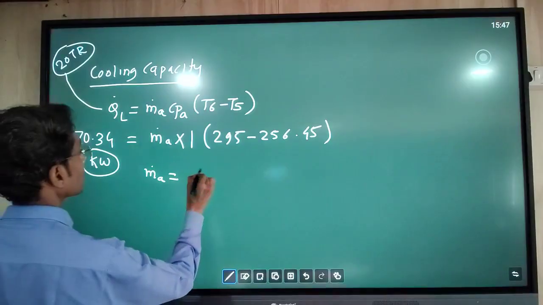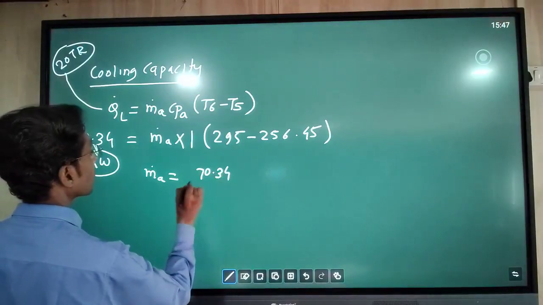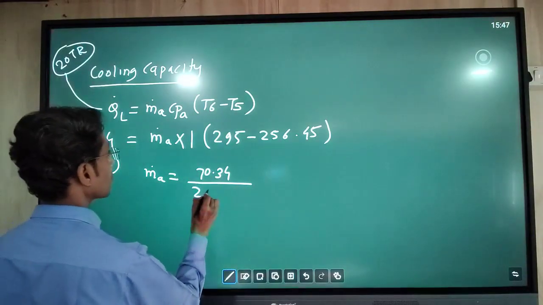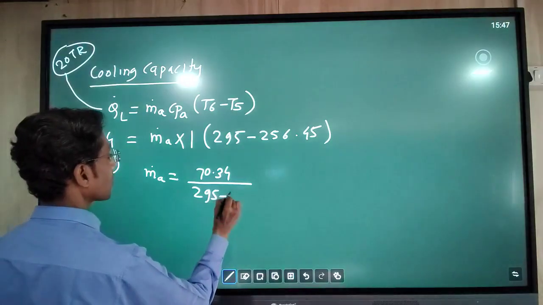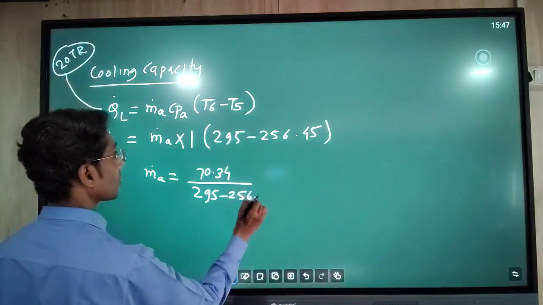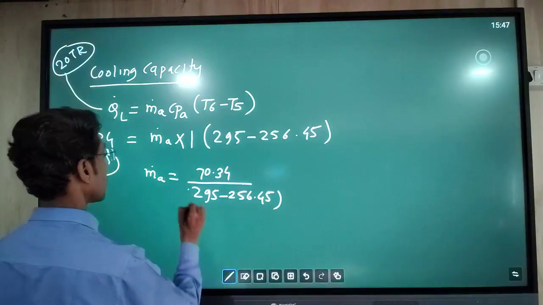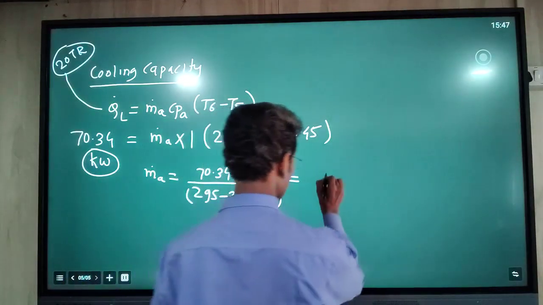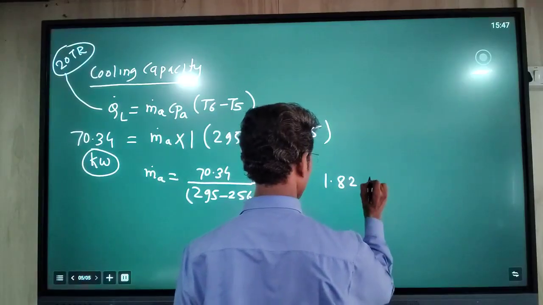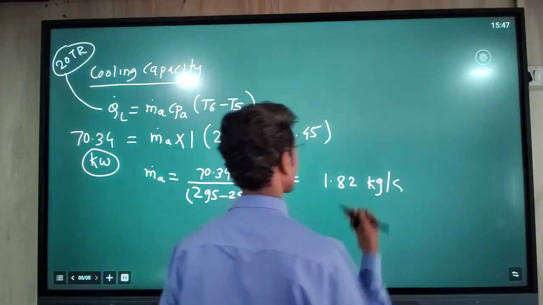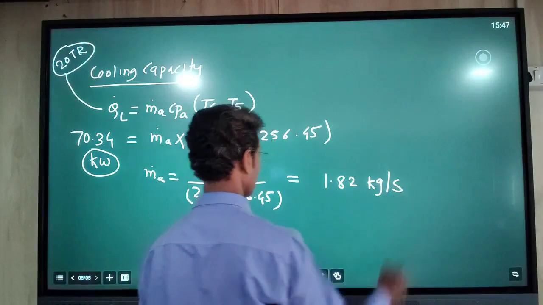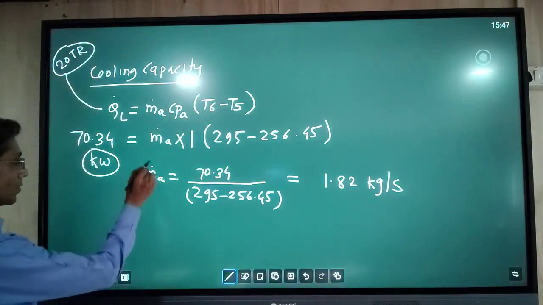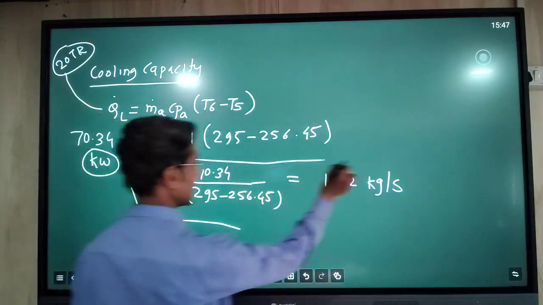To calculate it, we do an algebraic operation. The mass flow rate of the air comes to 1.82. The unit is kg per second.